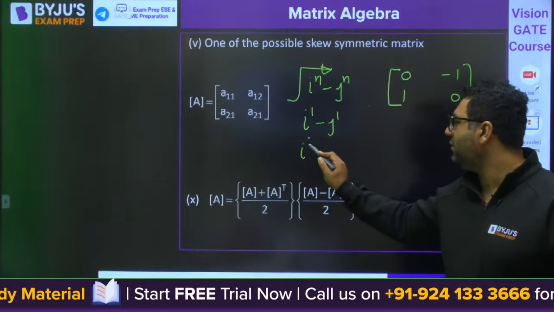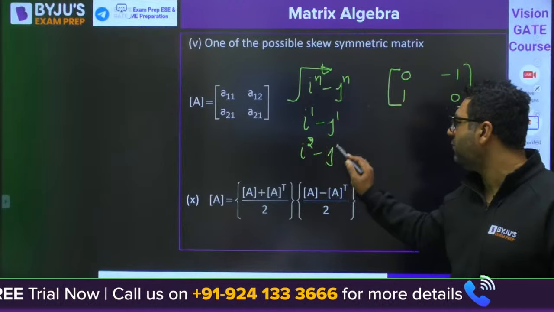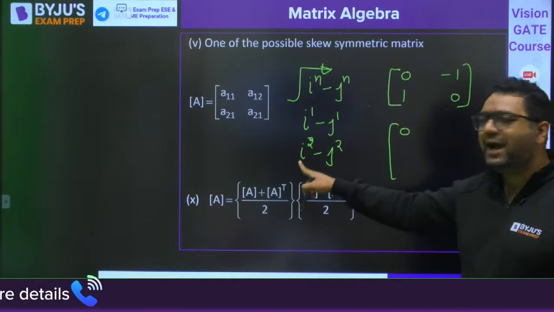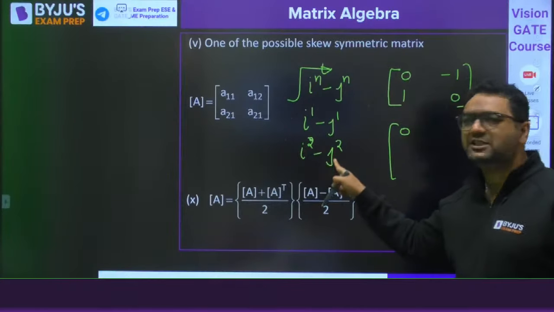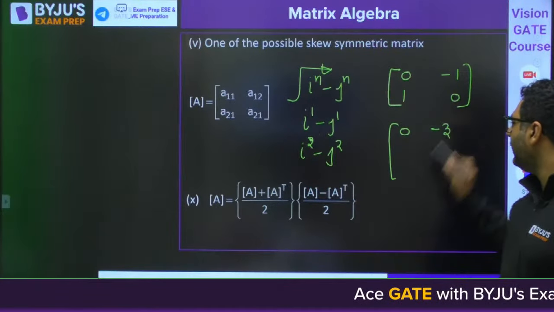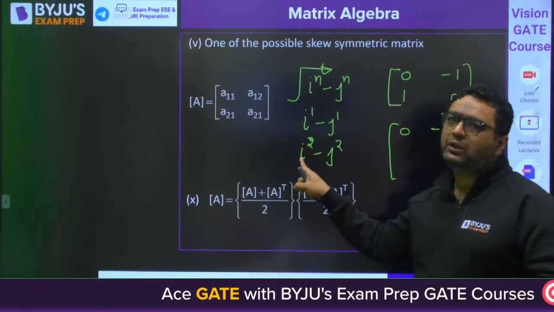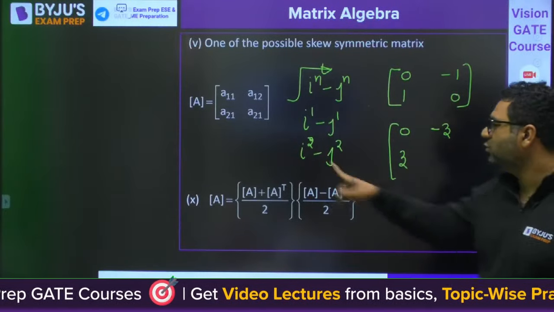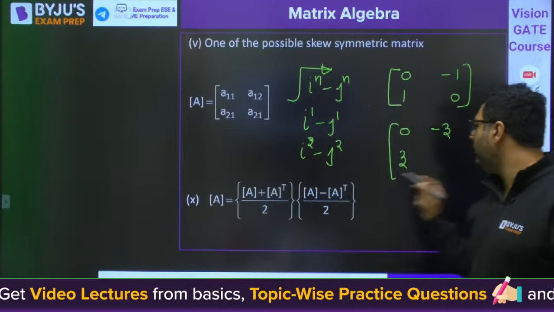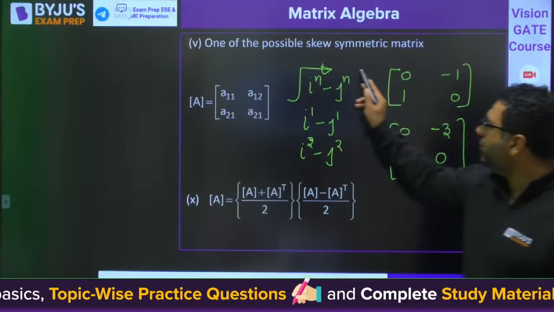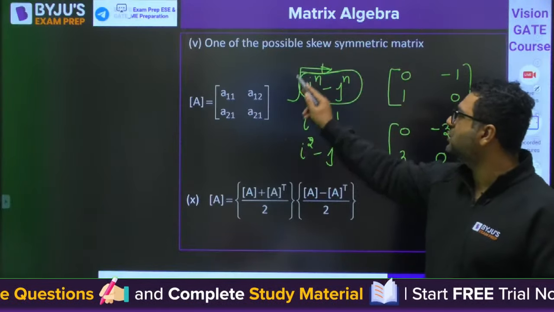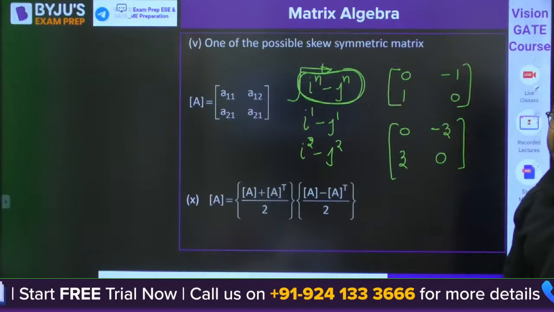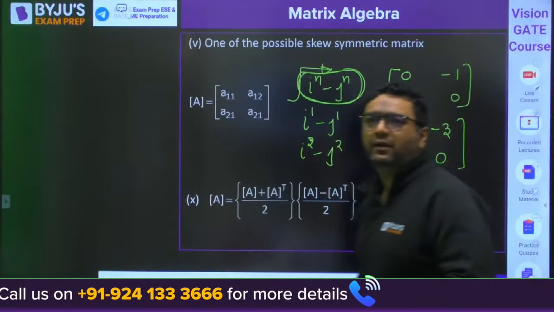You can also make a matrix i to the power 2 minus j to the power 2. You can see when i is 1, j is 1, it is 0. When i is 1, j is 2, 1 minus 4, it is minus 3. When i is 2, j is 1, 4 minus 1 is 3. Then when i is 2, j is 2, you will be getting 0. So you can make any skew symmetric matrix in this way, i to the power n minus j to the power n. This is the last thing I wanted to say.